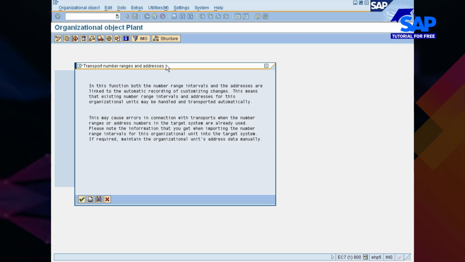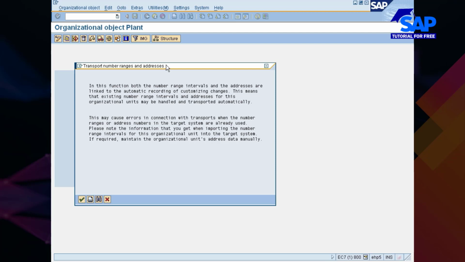What it says is the number ranges are created per plant, because like I told you, plant is being used in multiple modules. In the sales and distribution module, I'll be creating a sales order for the products created or manufactured in the plant. Similarly, in the purchasing MM module, I'll be creating a purchase order for the materials required in the plant. So there will be different documents used in different modules. Therefore, there will be different number ranges maintained for the plant in each of the modules. And that's what the system says.